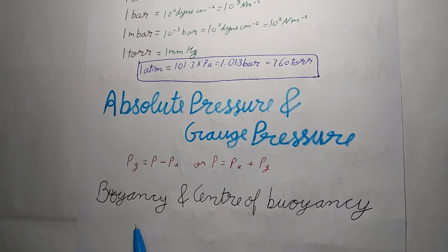Now buoyancy and center of buoyancy. The upward force acting on a body immersed in a fluid is called upthrust or buoyant force, and the phenomenon is known as buoyancy. The force of buoyancy acts through the center of gravity of the displaced fluid, which is called the center of buoyancy.